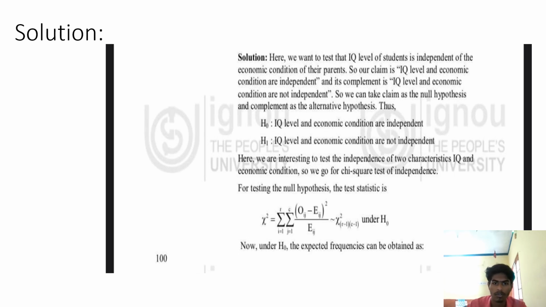Here we can see that H naught is the null hypothesis and H1 is the alternative hypothesis. IQ level and economic condition are independent; IQ level and economic condition are not independent. Here we are interested in testing the independence of two characteristics, IQ and economic condition, so we go for the chi-square test of independence. For testing the null hypothesis, the test statistic is chi square equal to the summation i equal to 1 to r, summation j equal to 1 to c, of (Oij minus Eij) whole square by Eij, which follows chi square with (r minus 1)(c minus 1) degrees of freedom under H naught.